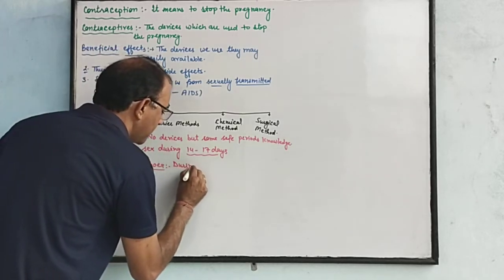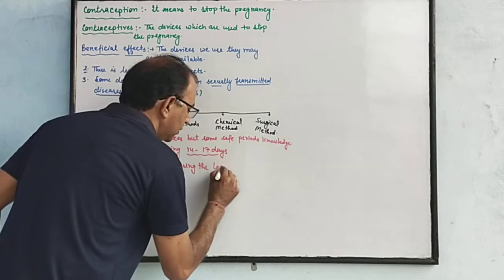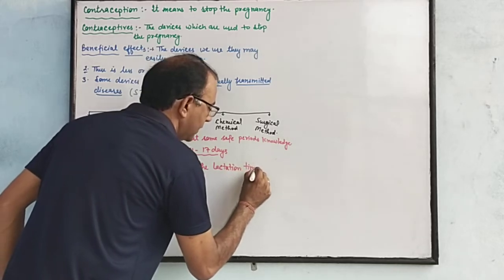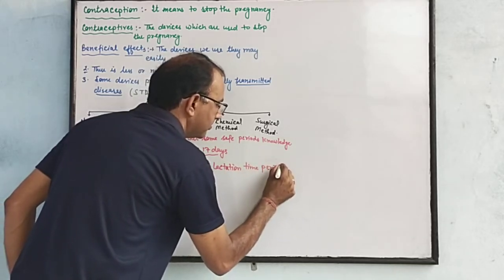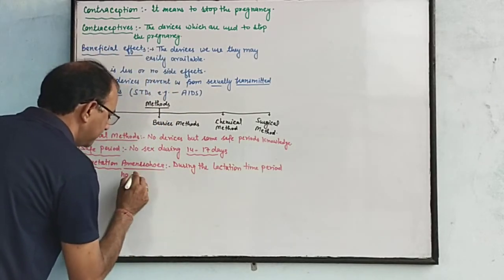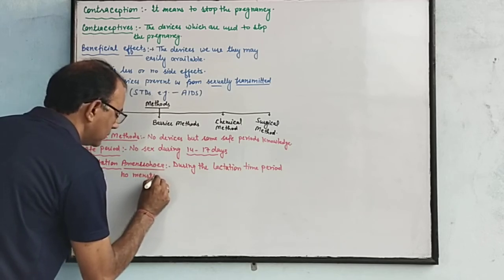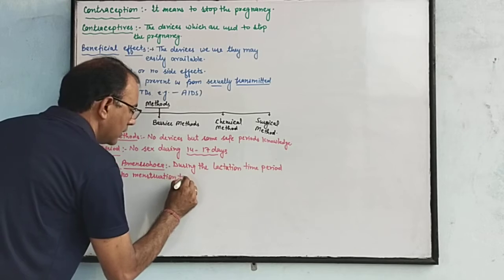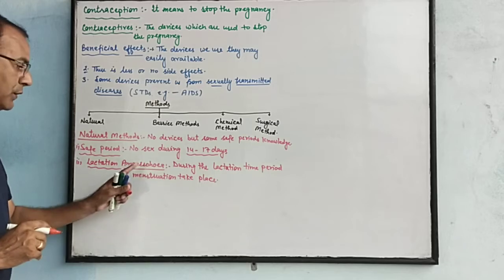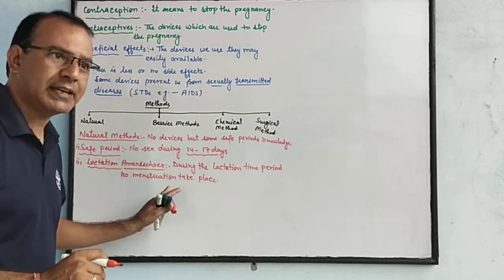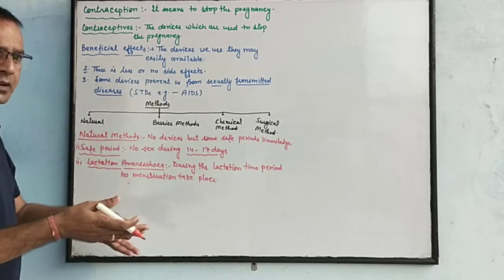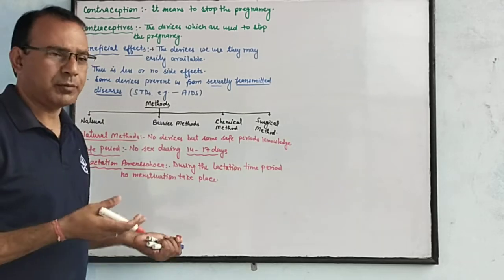During the lactation time period, no ovulation or menstruation takes place. So it is the safe period. If we use no devices, it is a safe period for sex, because there is no menstruation and no ovulation can take place. So if we release the sperm, then the ovum cannot be received by the sperm.